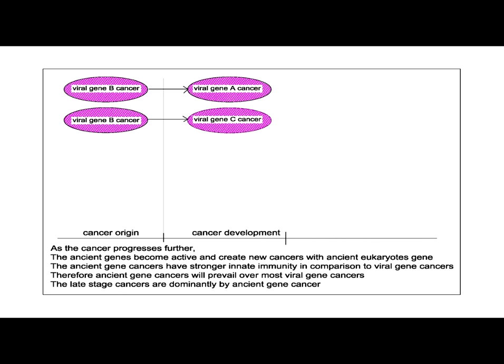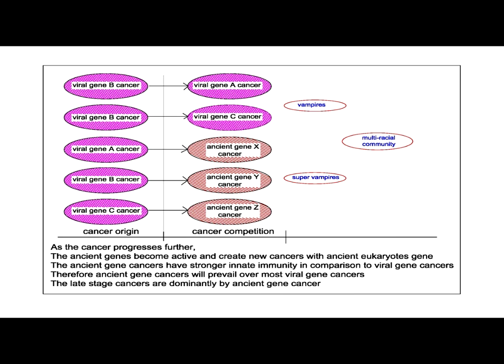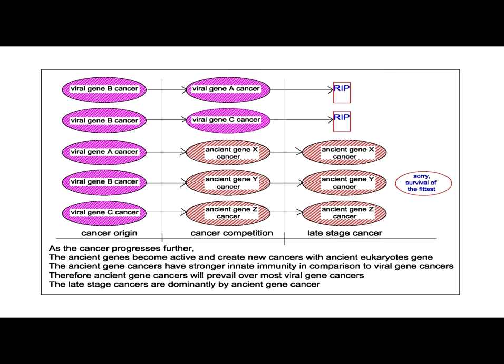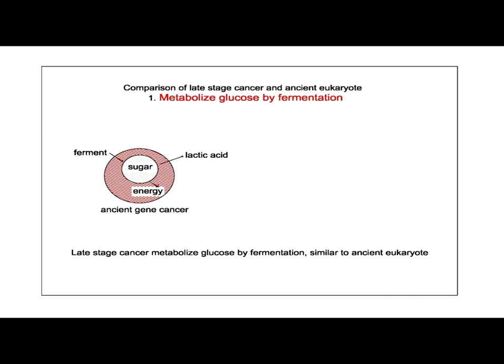As the cancer progresses further, the ancient genes become active and create new cancer with ancient eukaryote genes. The ancient gene cancers have stronger innate immunity in comparison to viral gene cancers. Therefore, ancient gene cancers will prevail over most viral gene cancers. The late-stage cancers are dominated by ancient gene cancer. Here is a comparison of late-stage cancer and ancient eukaryote.